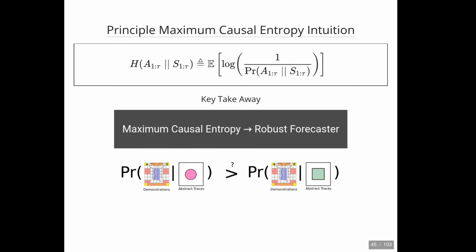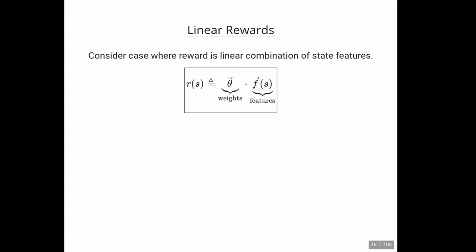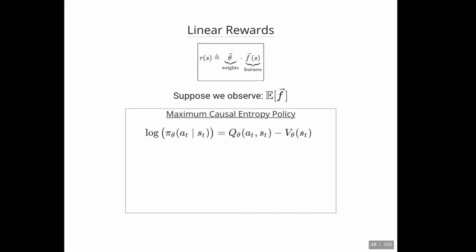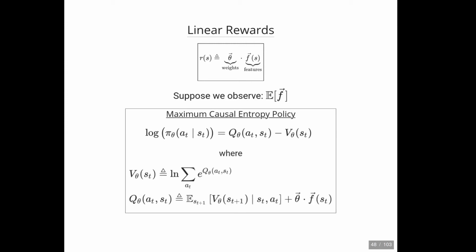For our reduction, it suffices to consider linear rewards, where the reward is a linear combination of state features. Now suppose we observe or feature match to the expected value of the features. The principle of maximum causal entropy prescribes the following policy, where the Q and V values are defined via soft Bellman backup.